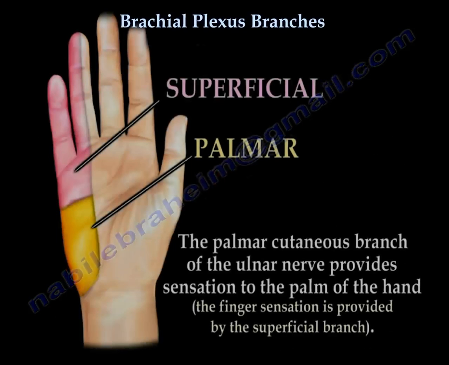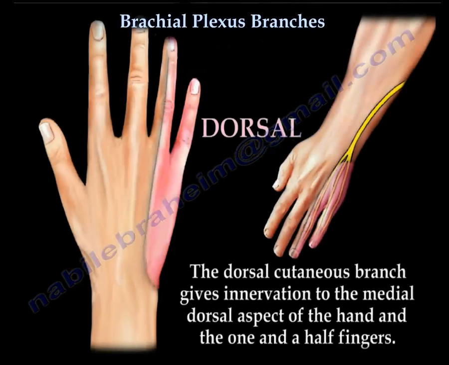The palmar cutaneous branch of the ulnar nerve provides sensation to the palm of the hand. Finger sensation is provided by the superficial branch. The dorsal cutaneous branch gives innervation to the medial dorsal aspect of the hand and 1 1/2 of the fingers, the ulnar fingers.